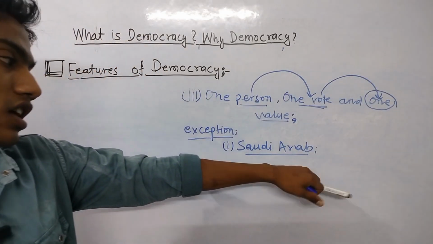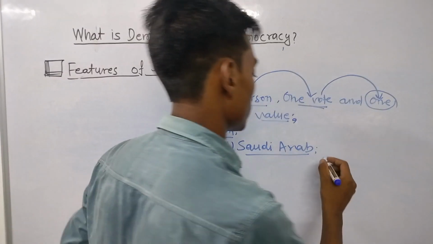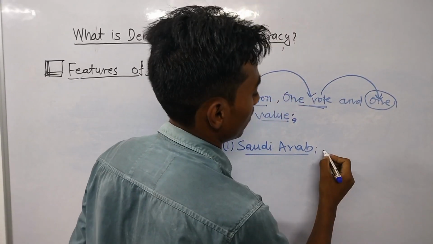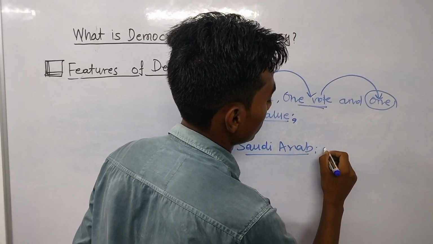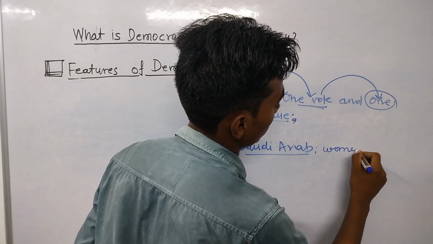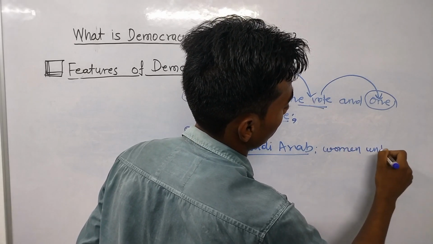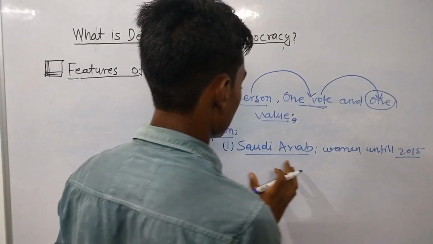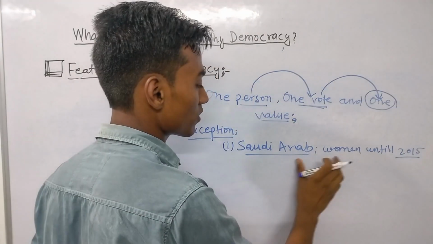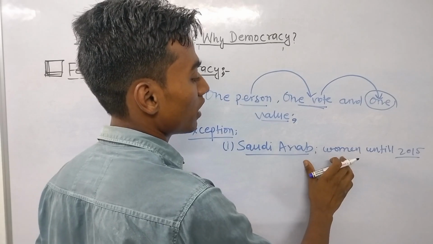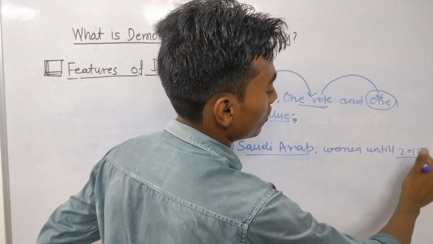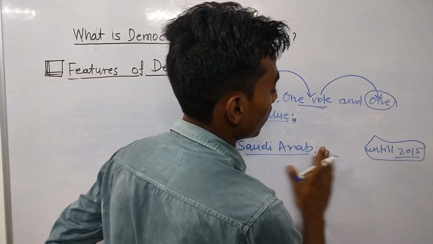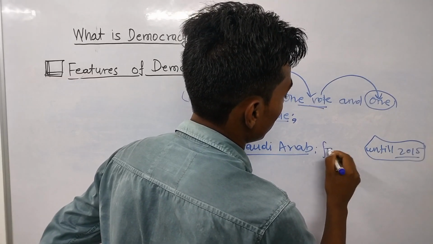In the case of Saudi Arabia, there was no kind of right to vote for women until the year 2015. So in the context of Saudi Arabia, there was no right to vote until 2015 for females.